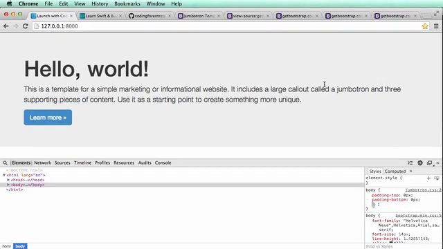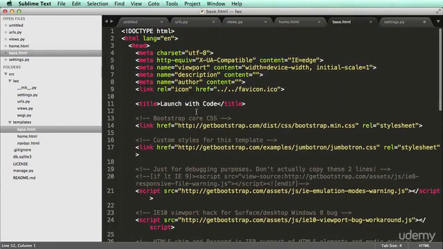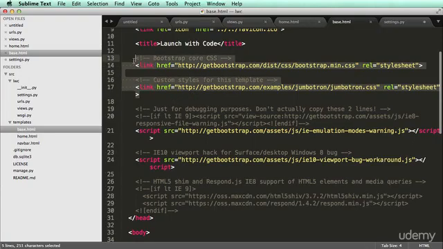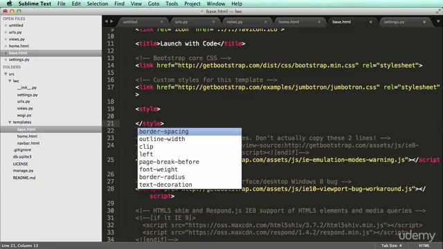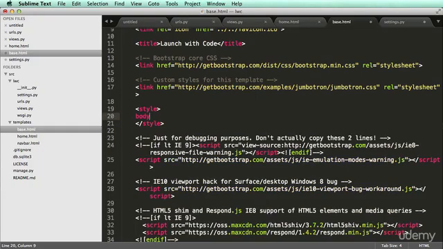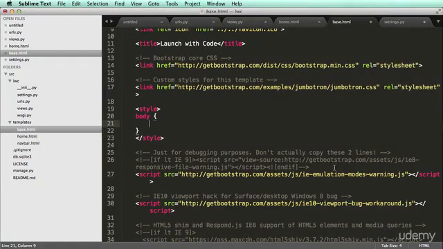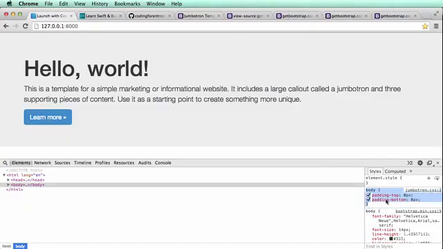And to actually make that be the case, we have to go into our base.html, and underneath our CSS files that we have linked in, we can add a style tag and just add it in here. So body, and well, a faster way to do this would just be to copy this whole thing here, select it, and then paste it in here. And if I select it and hit tab, it'll tab it in. All right, so this will allow us to have that actually working.